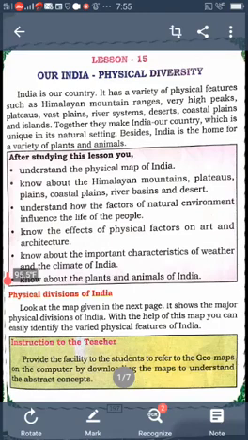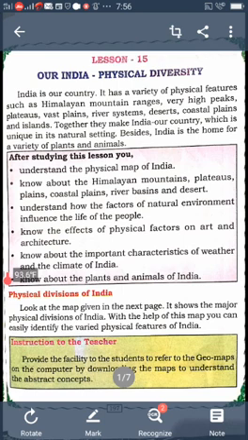In this lesson we learn about the physical features of India. The Indian land surface is not the same all over. In some places we see mountains, hills, plains, plateaus. The differences that we can see on the land surface are known as physical features. So we already know about the physical features of the northern mountains.